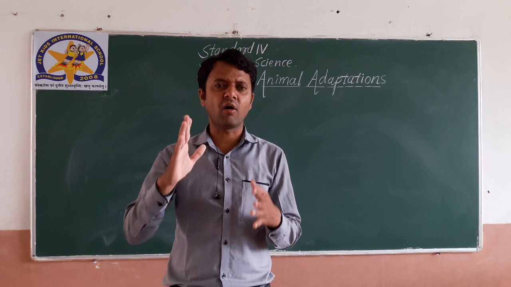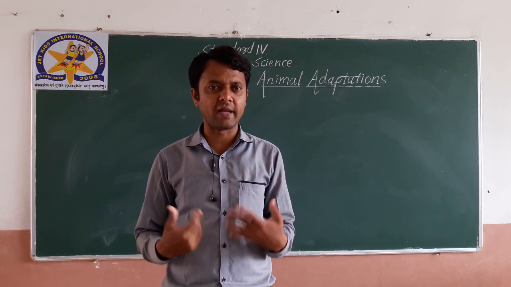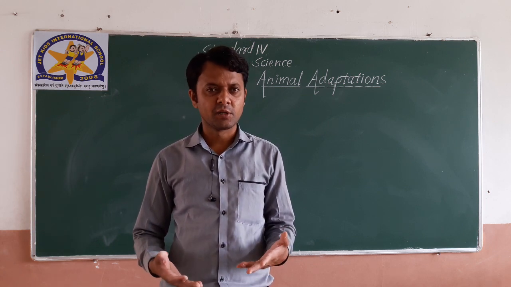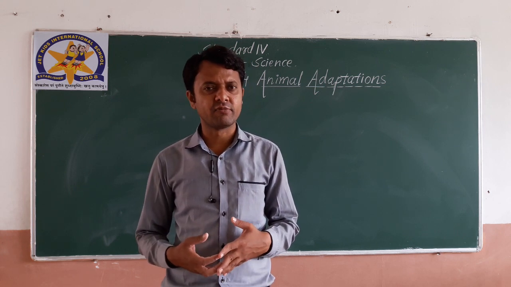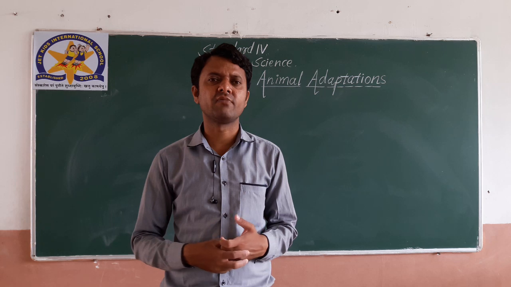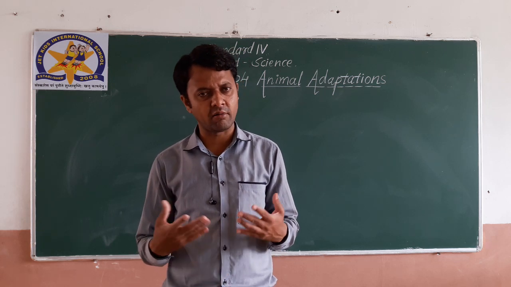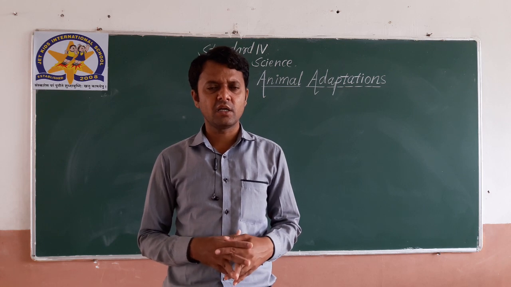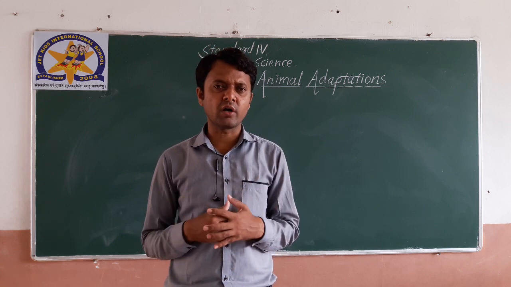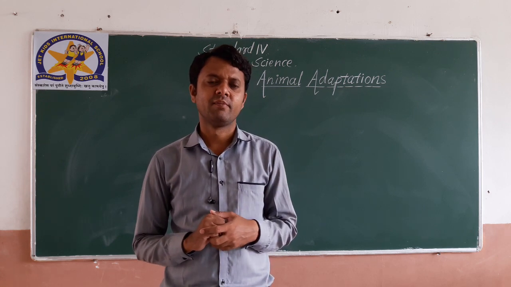We all are living on land, so we have well developed legs, hind limbs and forelimbs. With the help of legs we can walk, we can run and we can do many activities. Why do we not have wings?